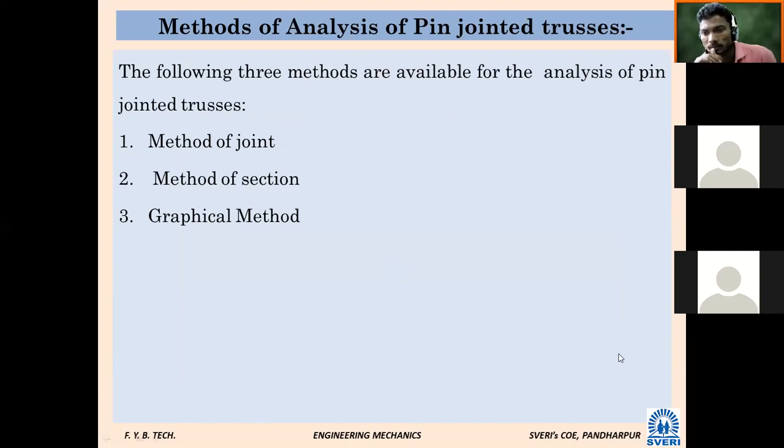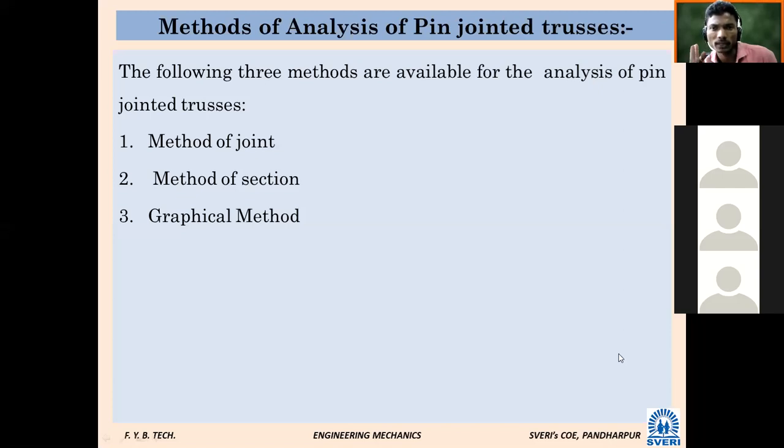Methods of analysis. Yes, sir. First, method of joint. Second, method of section. Third, graphical method. Only three methods are there in this chapter. Out of these three, only two we are going to see. The graphical method is not in the syllabus. Only the first two: method of joint and method of section.